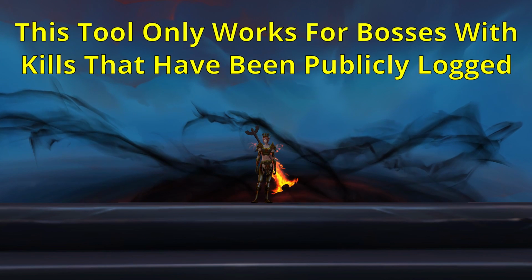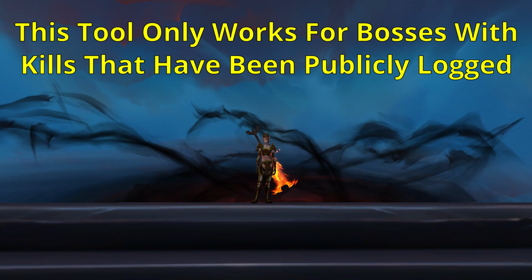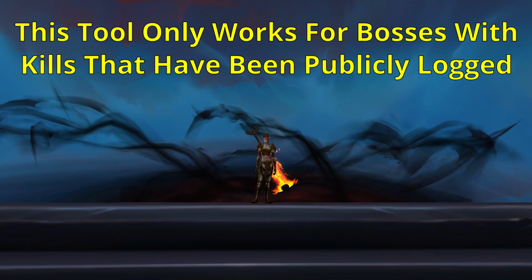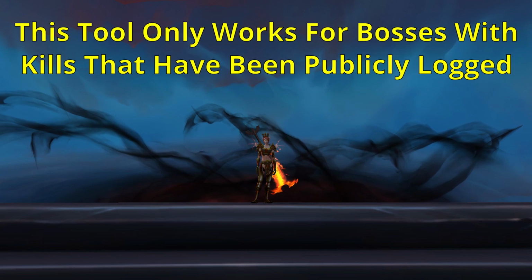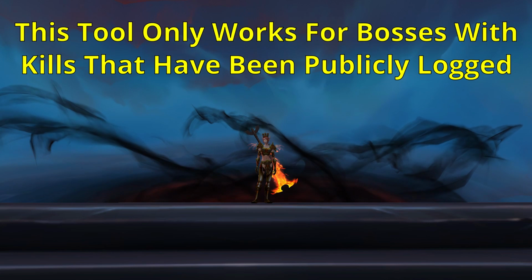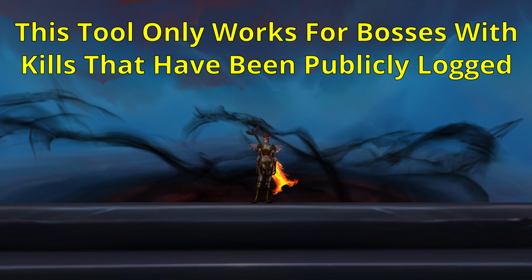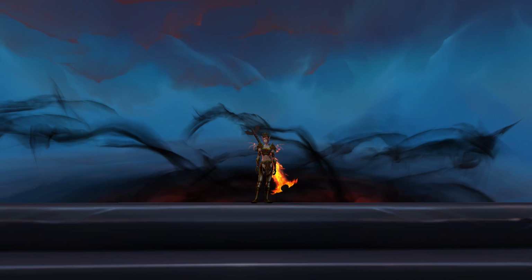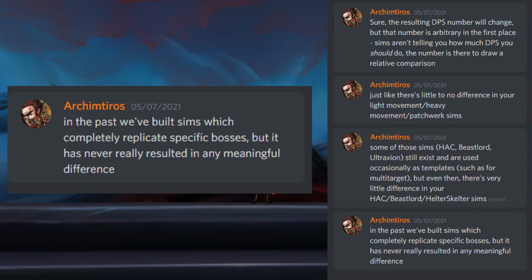The third problem with this tool is that it only generates scripts for bosses that have been killed. This tool cannot be used to try and simulate optimizations for World First Raiders, or for a strategy with unique and simulation impacting solutions to mechanics. I am hopefully going to one day create a different tool that will solve this problem, but that's a long ways away.